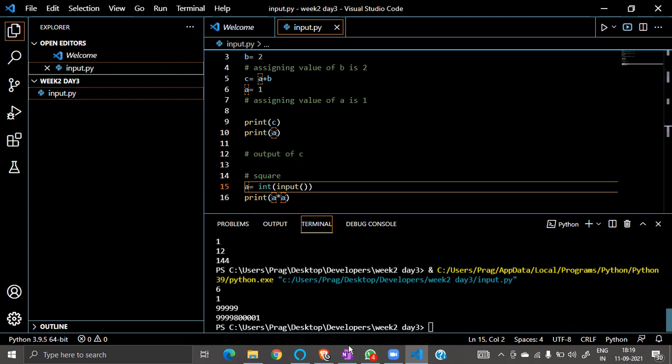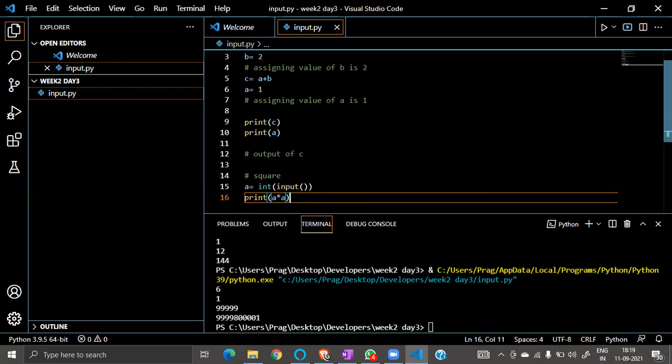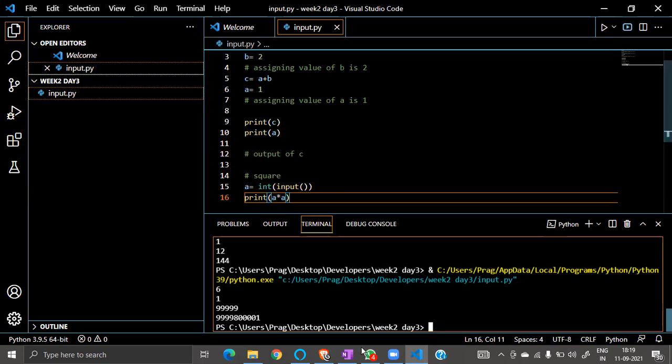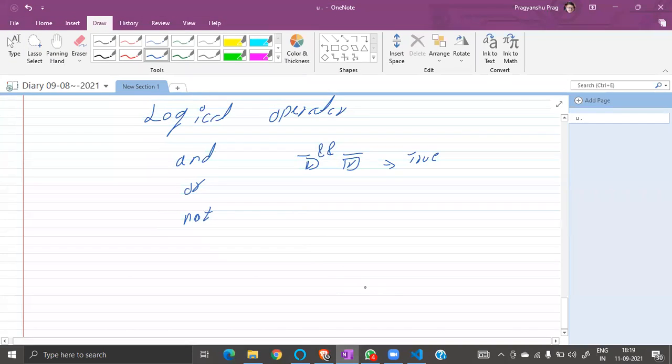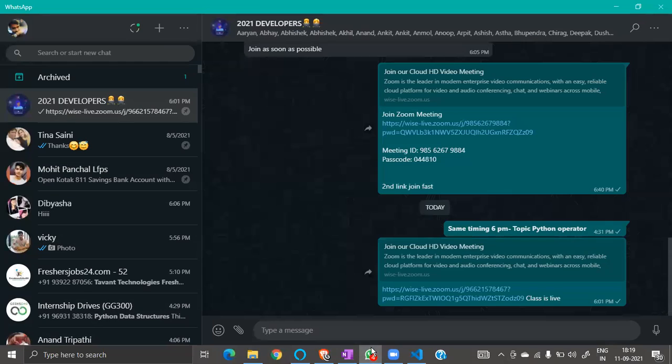That's what programming power is. You just need 2 lines of code and it will make your life easier, right? I just did these 2 lines and it makes me the square, okay. And now you would have to calculate by multiplying this long number. So see how easy. Great. So input is clear, right? Everybody, input is clear.